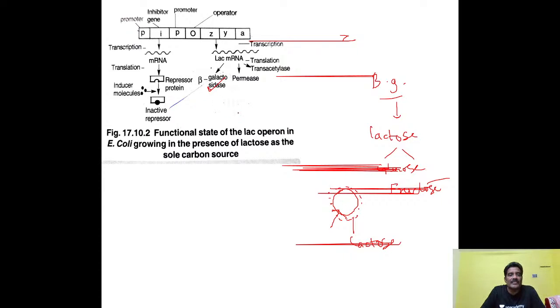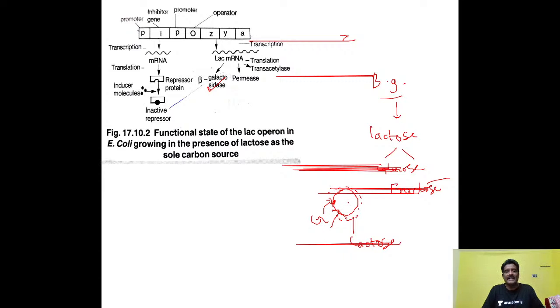What is the enzyme? Permease. The permease enzyme is produced by the Y gene. This permease enzyme is present in the membrane of the E. coli, through which the glucose enters. Glucose enters. Glucose is the source of energy.